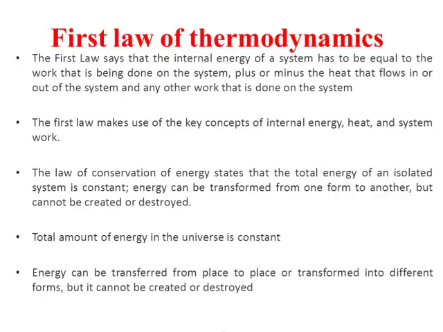The law of conservation of energy states that the total energy of an isolated system is constant. Energy can be transformed from one form to another but cannot be created or destroyed. So, the total amount of energy in the universe is constant. However, energy can be transferred from one place to another place or transformed into different forms, but it cannot be created or destroyed.